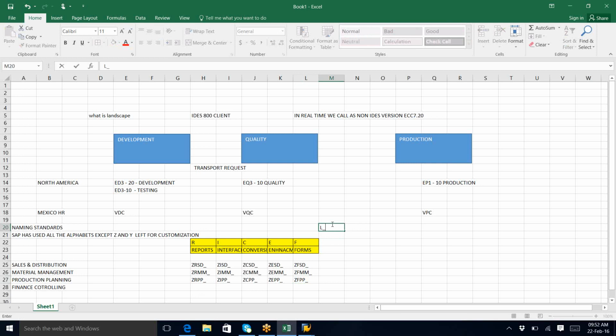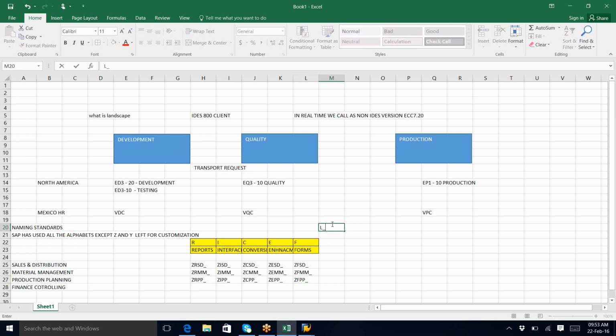If the client has not shared one, the client will say they don't have any standards and we should put our own. Then we need to follow our standards, what we generally follow, and share that document with the client. So there is a vice versa process. If the client shares, we follow that. If the client doesn't, we tell the client we are following this. Clear or not?